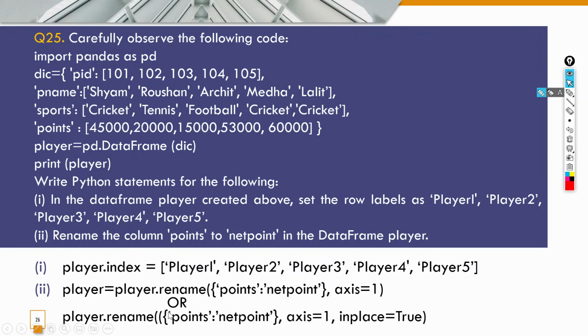Okay. So now player.rename and then within the parentheses curly braces में points as a key and then net point as its value, then comma axis is equal to 1, then comma करके inplace is equal to True. True का T capital because Python case sensitive होता है. ठीक है, so ये भी आप लिख सकते हो. So this is the answer for question number 25.